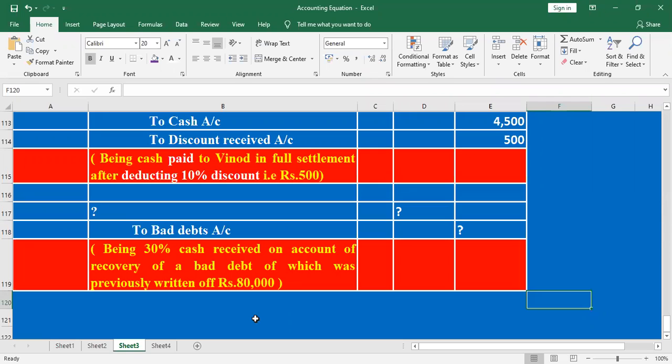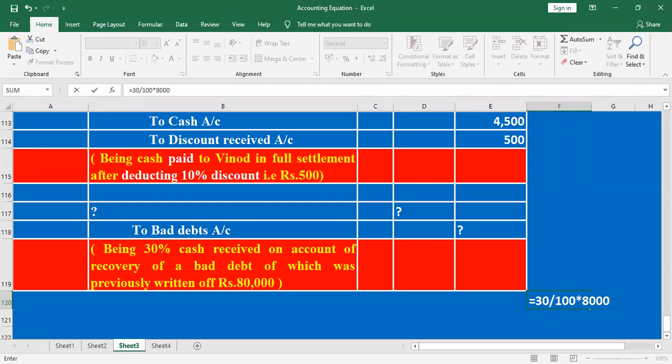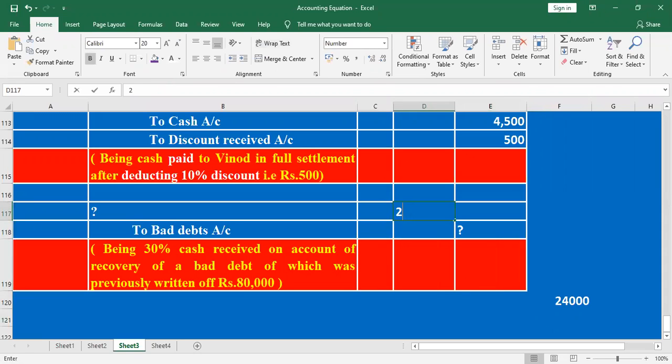How do we find out? Listen, 30% of 80,000. How do we find out 30%? 24,000, sir. Very good. 30 percent means 30 by 100, into 80,000, which is 24,000. What is it here? 24,000 will be mentioned here.